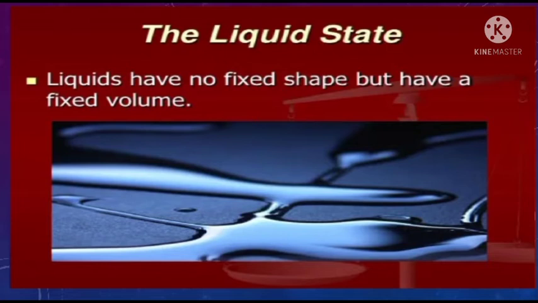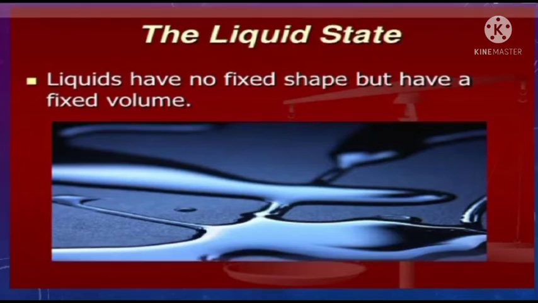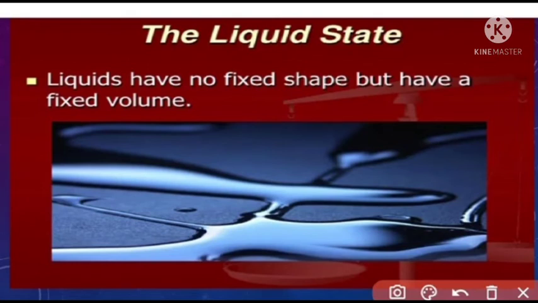So the liquid state is one of the most important states, but a liquid has no fixed shape and no fixed position of volume. A liquid depends upon the utensil or container we take. So liquid is shapeless in nature, for example water, acid, solution, etc. Water is an H2O molecule.